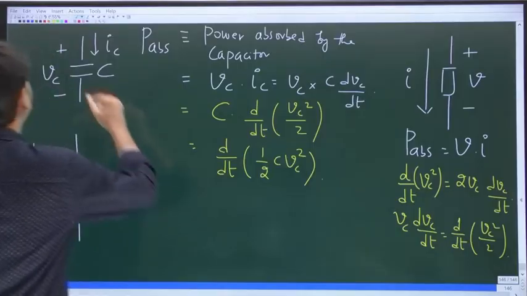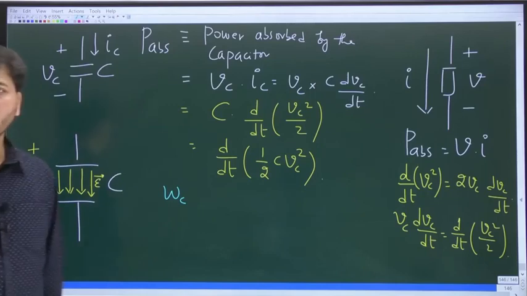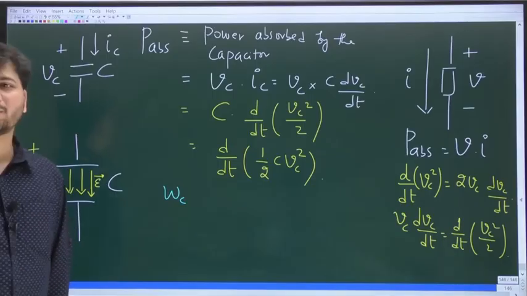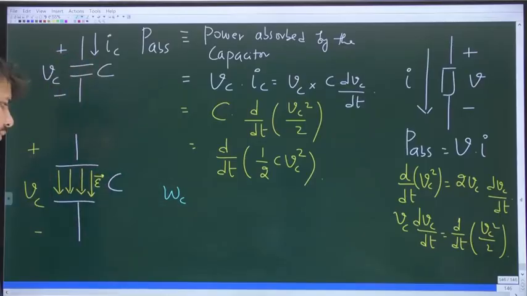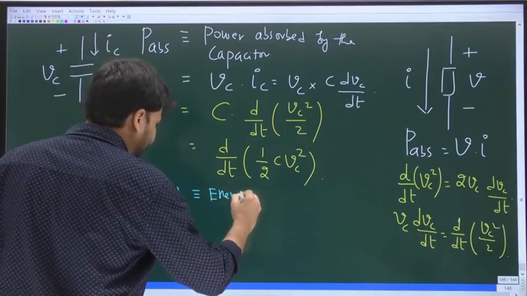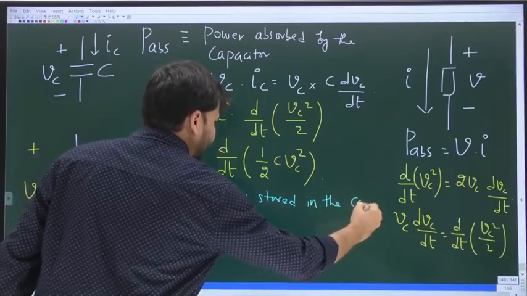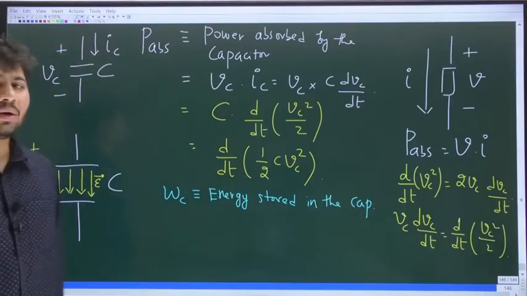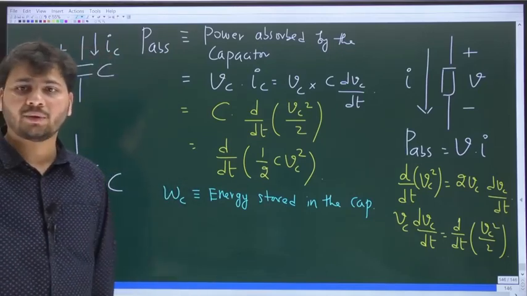Now just some notation. From now onwards, Wc will represent the energy stored in the capacitor, because energy stored is related to work done. Whatever work you do, that will be stored in the capacitor. Wc is the energy stored in the cap. Now power absorbed is the rate at which energy is stored in the cap. Rate of flow of energy, or rate at which energy is stored in the cap.